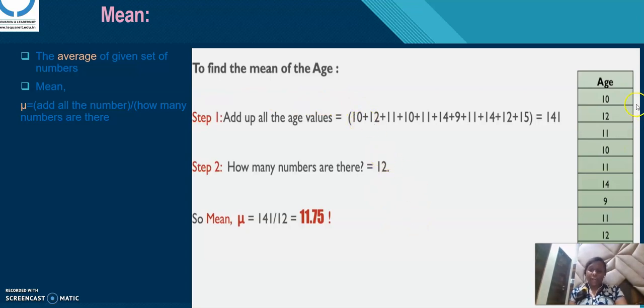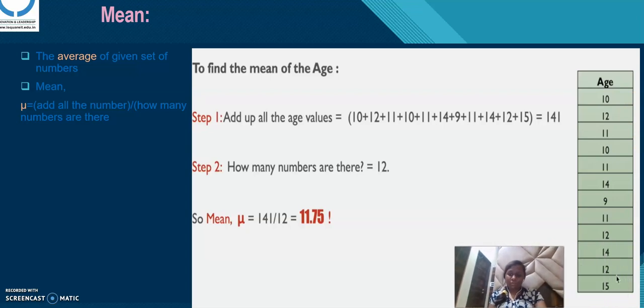First of all, we add all these values, and the sum is 144. Then we divide by how many numbers are present in this list. In this list there are 12 numbers, so we divide 144 by 12 and get 12. 11.57 is the mean of this age list. Let's move on to the